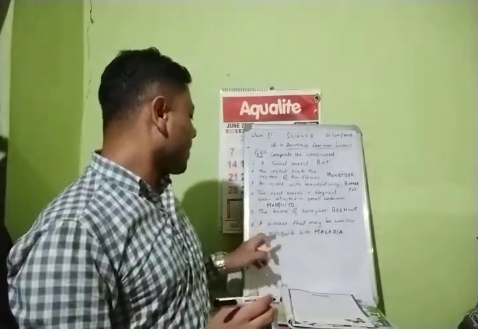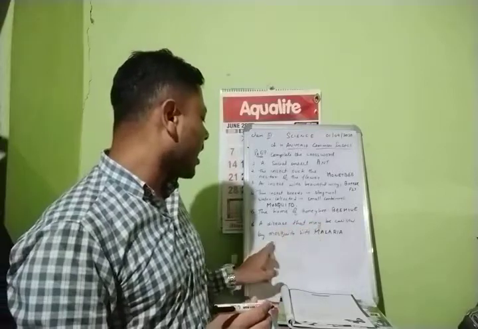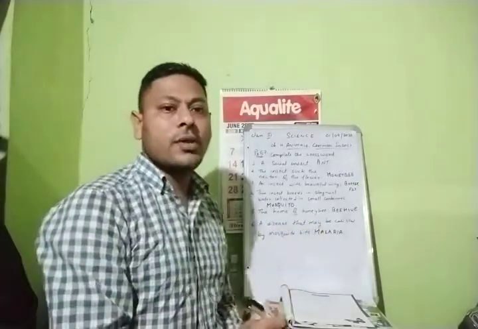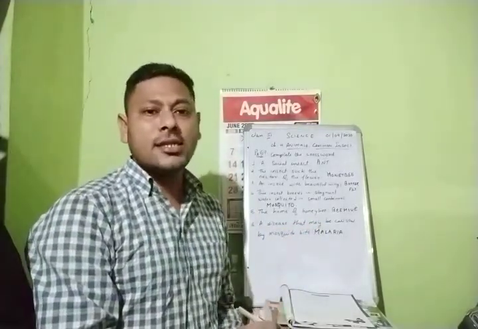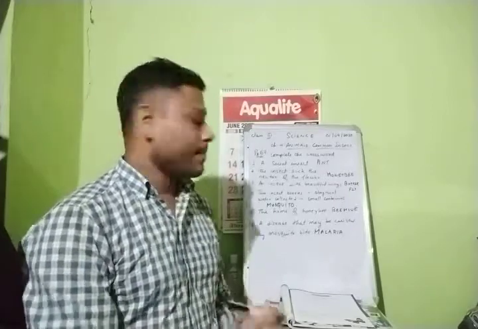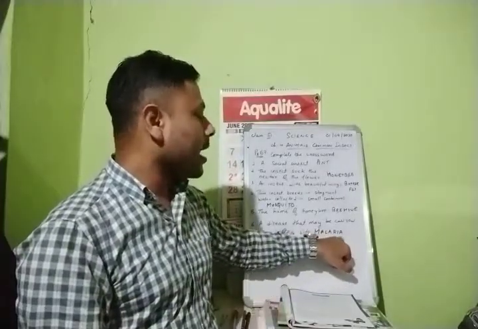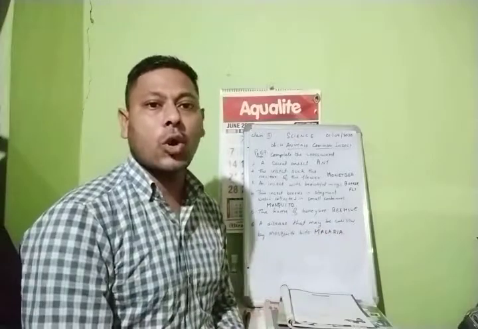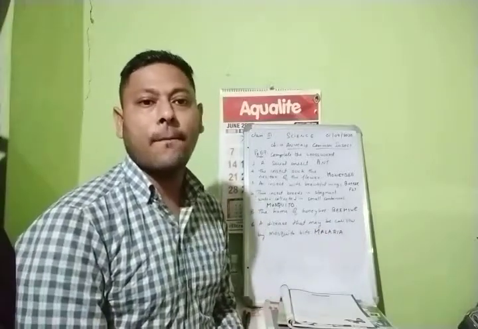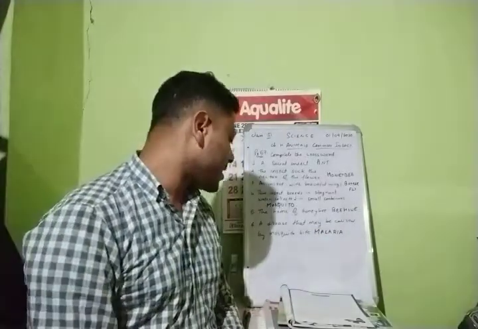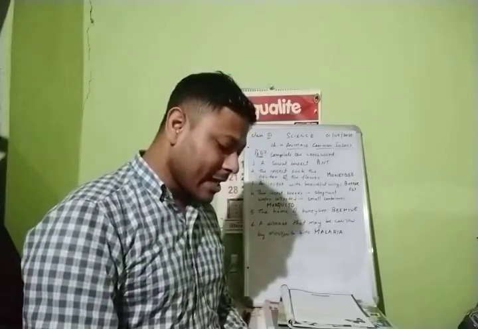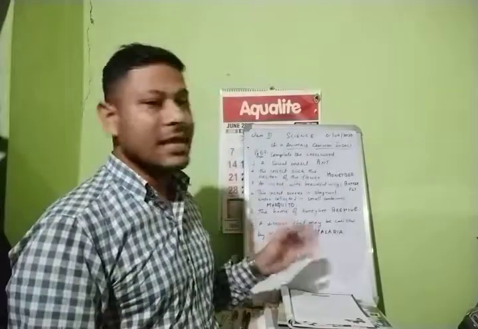Question number 6. A disease that may be caused by mosquito bite. Now when this mosquito bites, we get a dangerous disease named malaria. M-A-L-A-R-I-A, malaria, which can even cause death. Right? So by this, now we have completed this chapter number 4 completely.